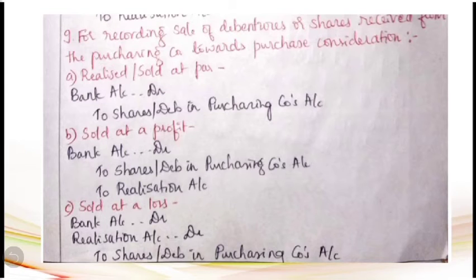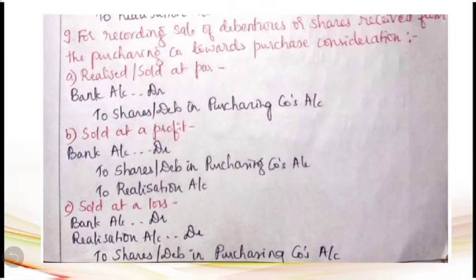But sometimes the shareholders of the selling company do not wish to continue in the purchasing company as a shareholder or debenture holder. Then what is the other option available to them? They can sell those shares and debentures received under purchase consideration in the open market, that is, the stock market. In such a case, realization of shares and debentures can take place either at par, or at a profit, or even at a loss. Let us consider the cases one by one.